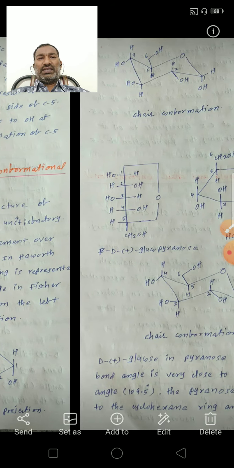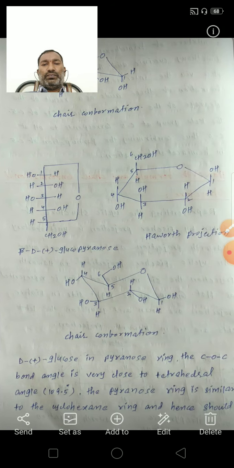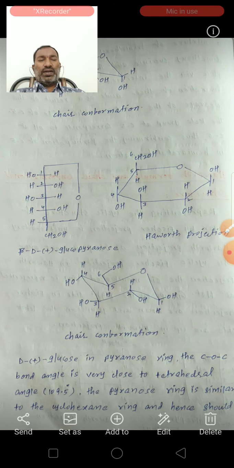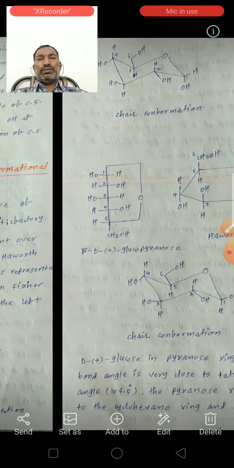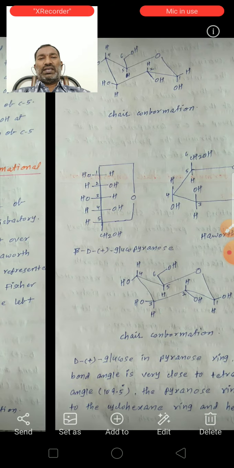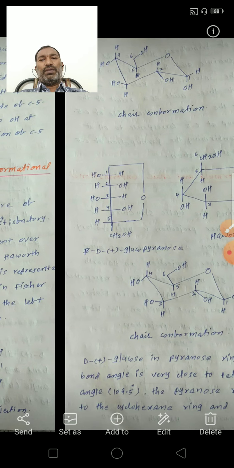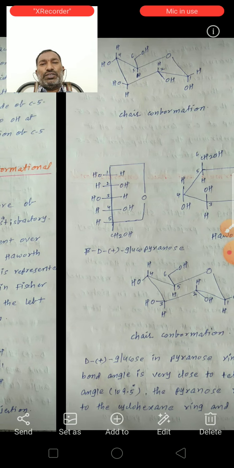See here, this is the chair conformation of alpha D plus glucopyranose. This is the first carbon, second carbon, third carbon, fourth carbon, fifth carbon and sixth CH2OH.